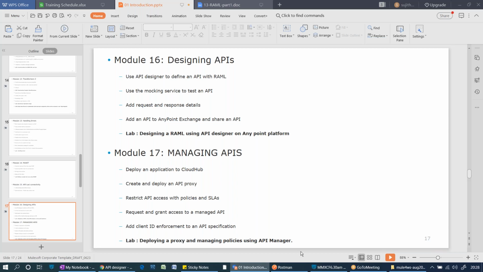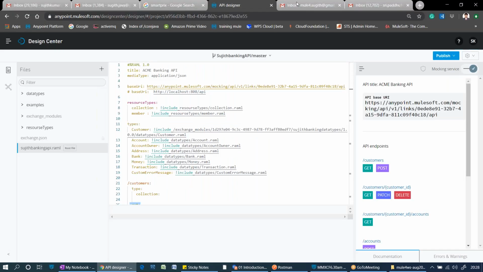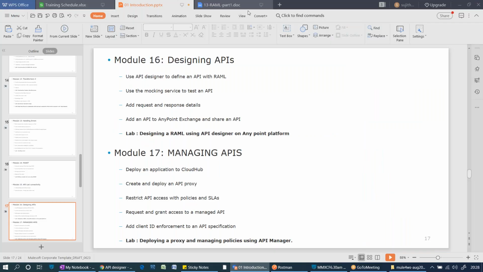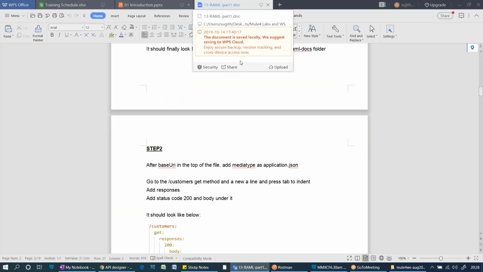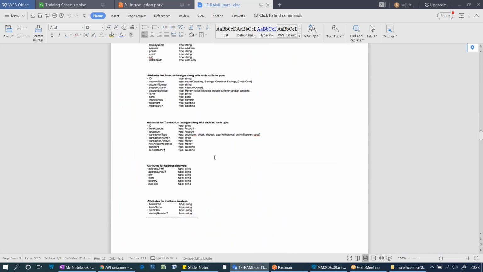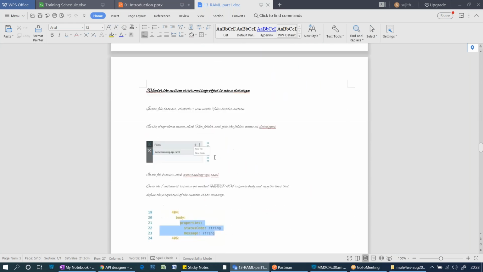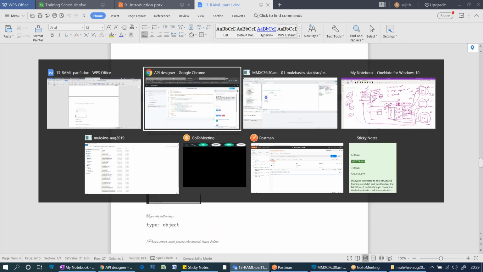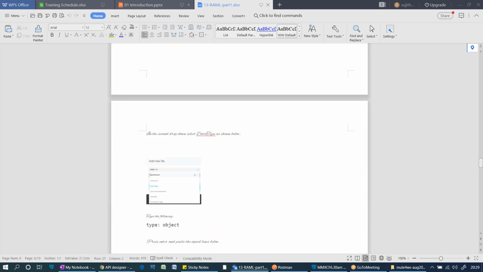We have a huge lab documentation for that, as shown at the start. Where is it? Something here. Sorry. Yeah, you can see this is RAML part 1. I have given it with screenshots on how to create your custom data types. Everything I am going to show in this RAML, in depth. Okay, so that takes us to the end of our session.